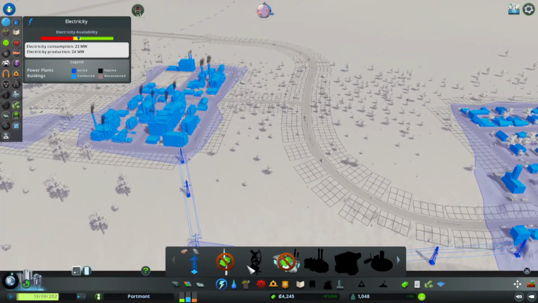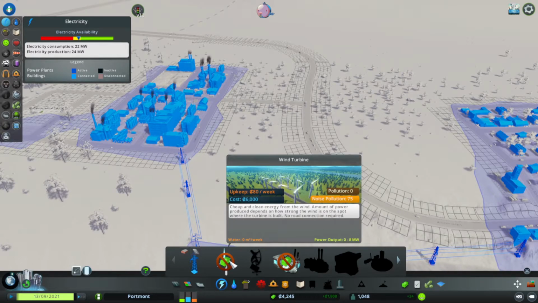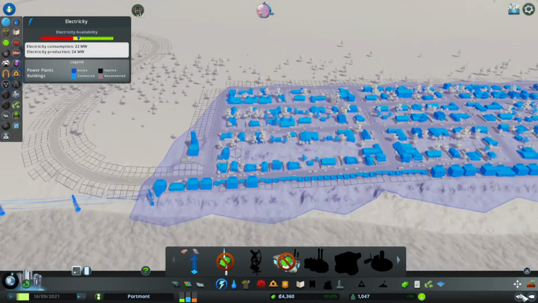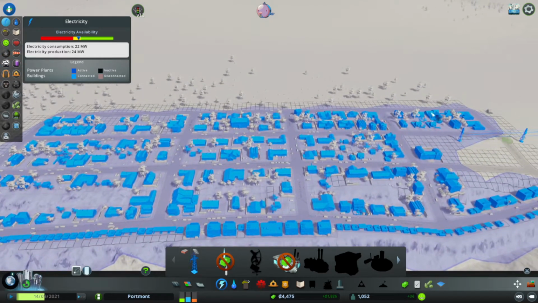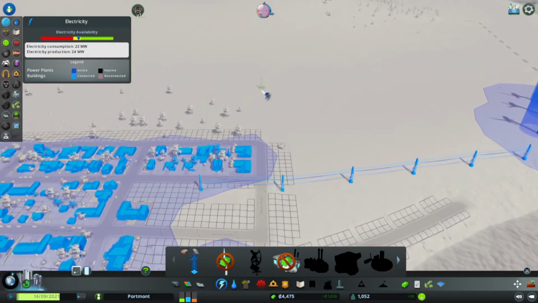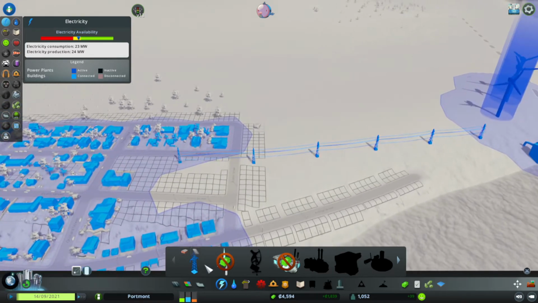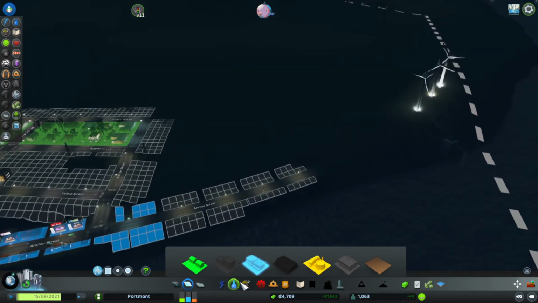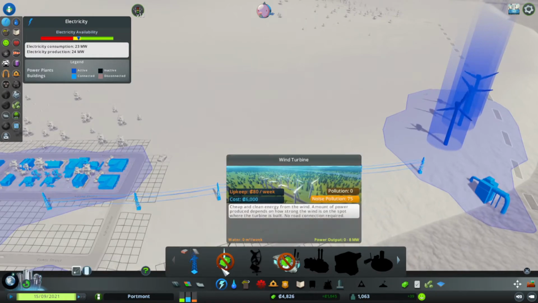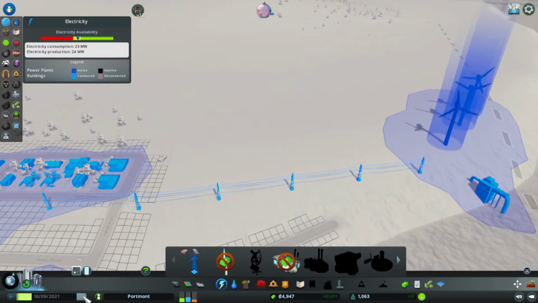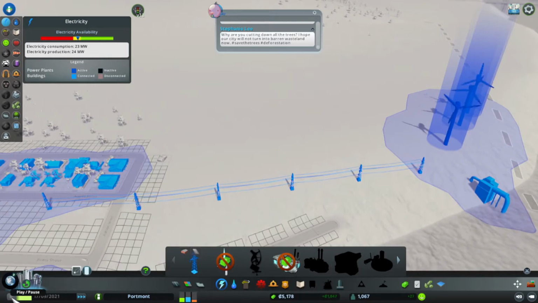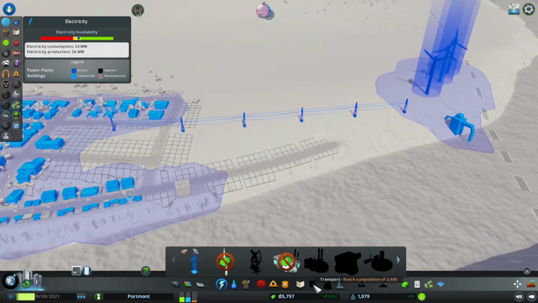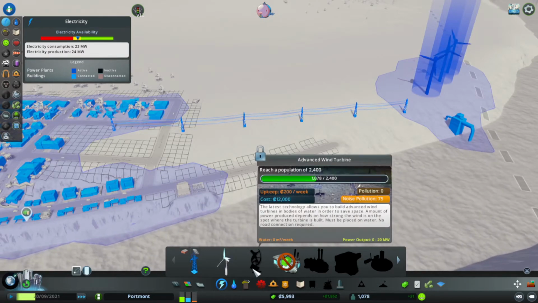Fantastic. And what's not fantastic though is our energy, which is a little bit concerning. We are right on the borderline of what we can afford to be using, so that has me a little bit concerned. I'm going to zone another shop or 2 along here, and that should put us right on the edge of how much we can afford. I'm going to speed time up a little bit, just so I can get to that amount so that I can spend that little bit more money.